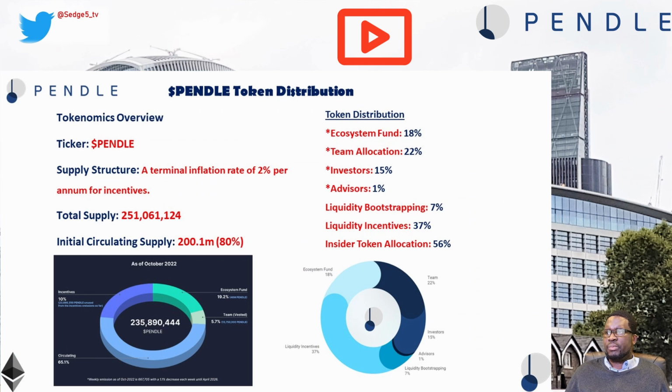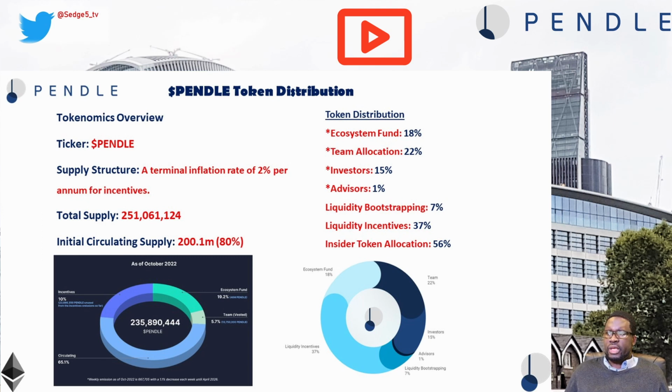Ticker symbol Pendle, PENDLE. Token supply, 251,061,124 Pendle tokens with a hard cap. So that is the hard cap as far as we're concerned. Circulating supply, 199.8 million or 80%. Weekly emission as of October 22 is 667,705 with a 1.1% decrease each week until April 2026. At this point, the current tokenomics allow for a terminal inflation rate of 2% per annum for incentives. Whether that is accommodated within the hard cap is yet to be seen.